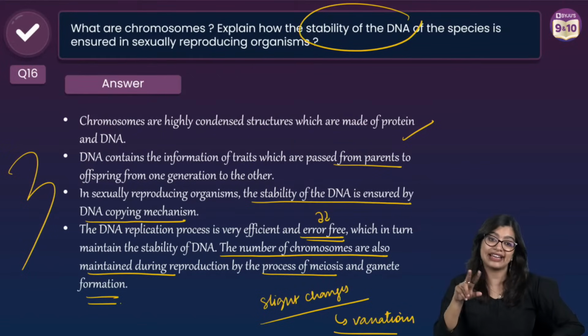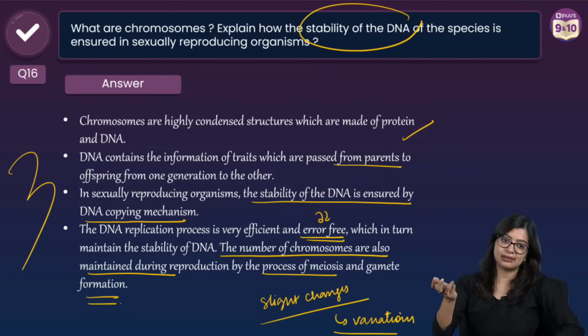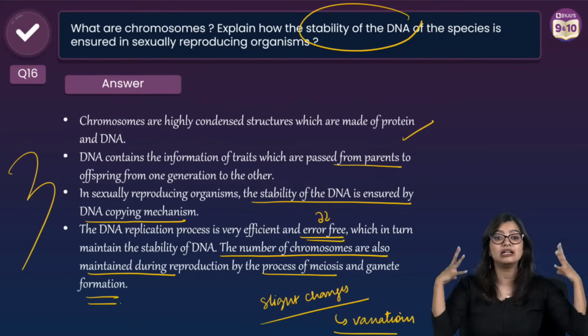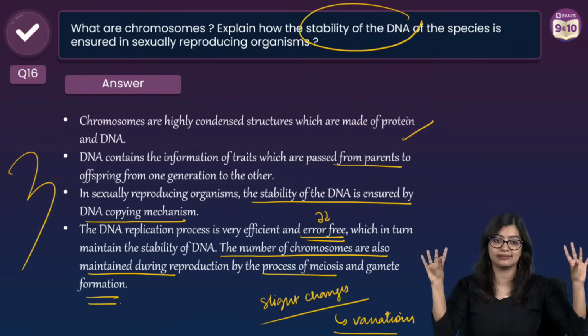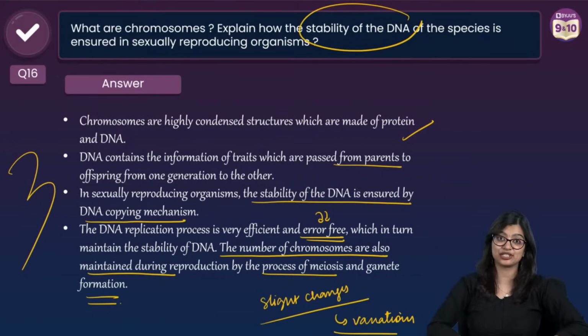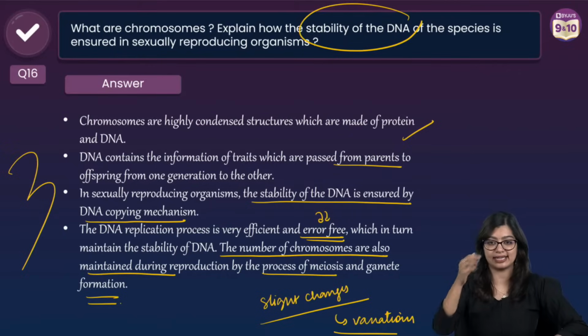Sometimes it could arise due to an error. Like in bacteria, sometimes it arises due to errors. But like I said, variations can appear in multiple ways. But the intent of DNA copying is to maintain that stability.